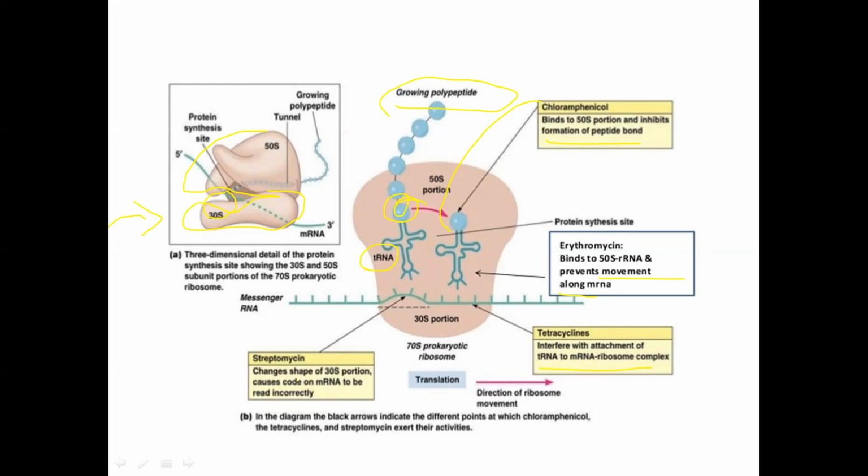You can see streptomycin changes the shape of the 30S portion, causing the code of messenger RNA to be misread. Okay, so some agents attack a specific site at which the protein synthesis step occurs, and when they stop, protein synthesis does not proceed. Okay, so in the diagram, black arrows indicate the different points at which chloramphenicol, tetracycline, streptomycin exert their activities.